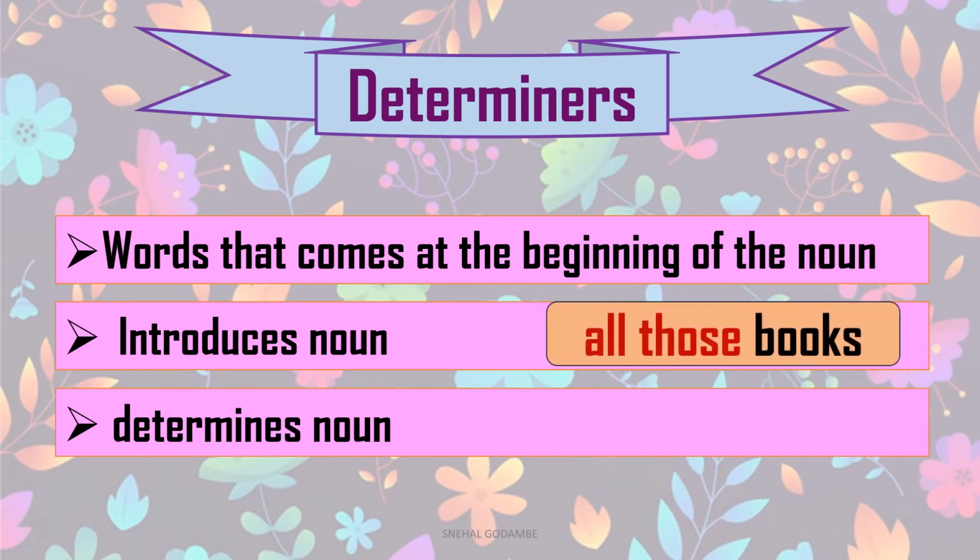How? All those books. We have seen that. Look at the words in red: all those. It is a phrase that comes before the noun. It determines, or introduces, the noun books. Which books? All those books which I have kept on the table, or which I have brought from my library. So it introduces the noun books and determines it.